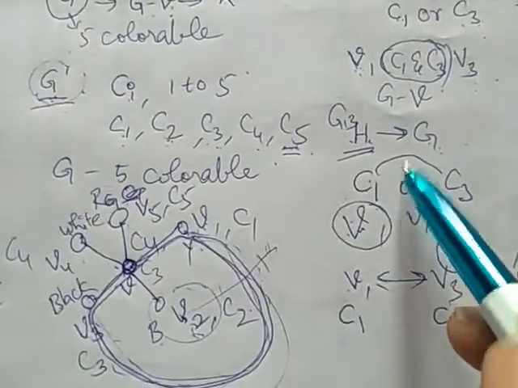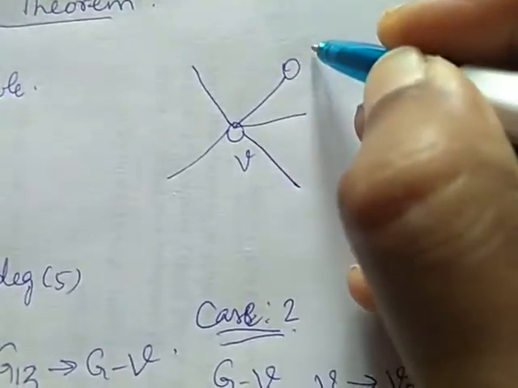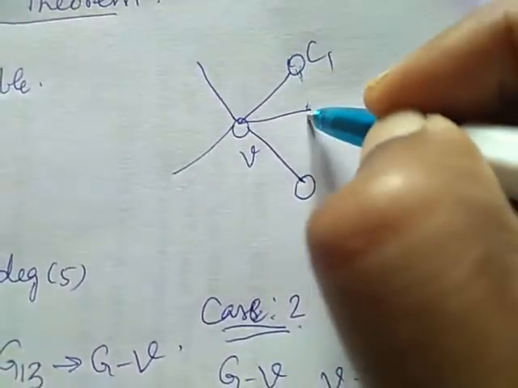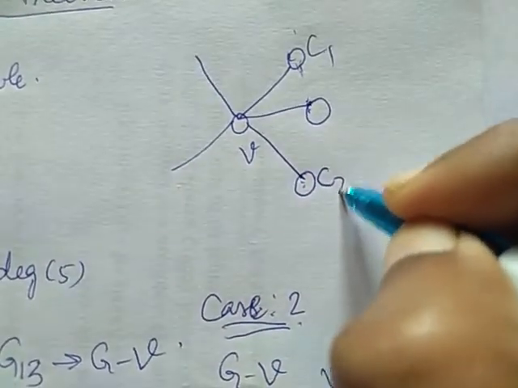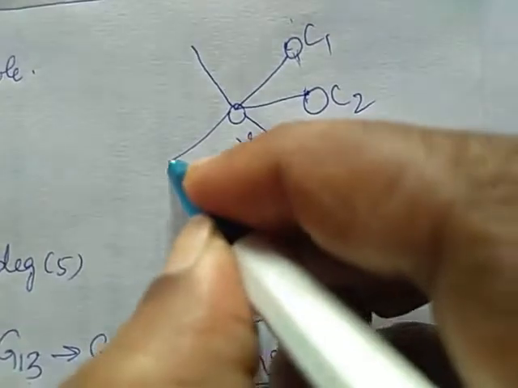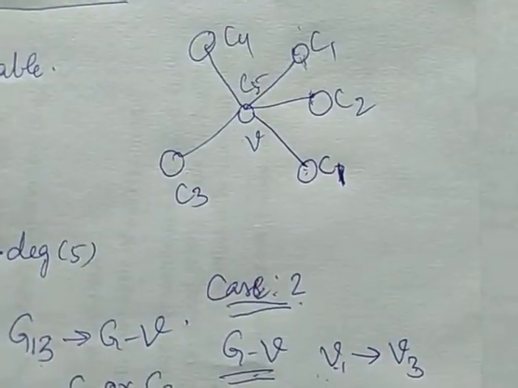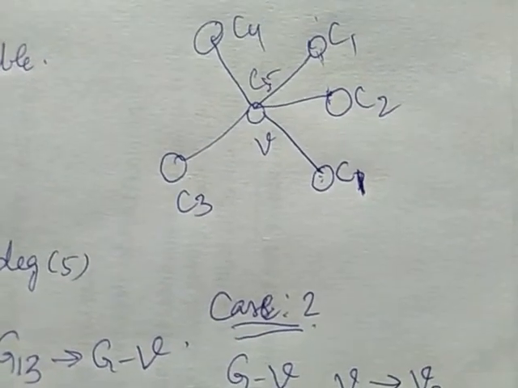Hence, in all the cases, graph G is 5 colorable. For example, if this is our V, this will be color 1. If we have a path here, this will not be adjacent to C1, so I'll take it as C1 color itself. Then C2, C3, C4 and the fifth color C5. In this way, for all planar graphs, we can color the graph properly using 5 colors.